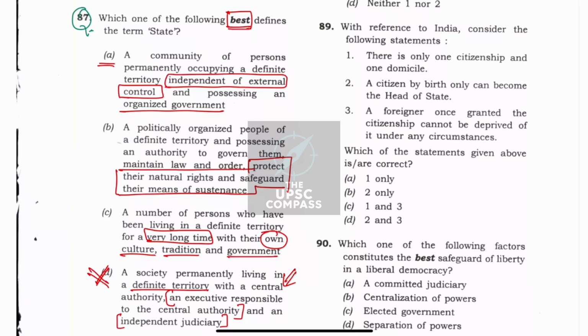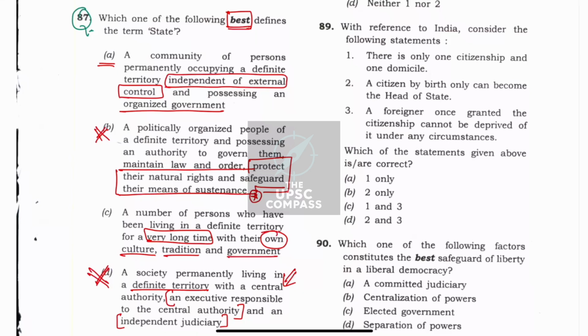Option B says, okay, first three things are okay, but protect their natural rights and safeguard their means of sustenance. This becomes little questionable because means of sustenance is not something we can define very well, and it is not a core responsibility of the state which defines it. That is why I would deny this option B.